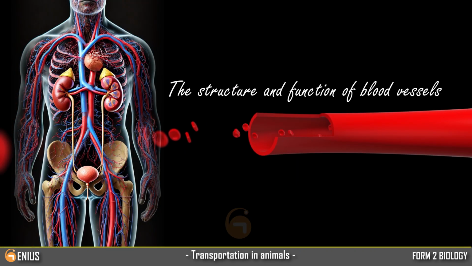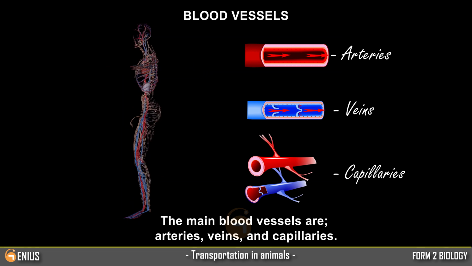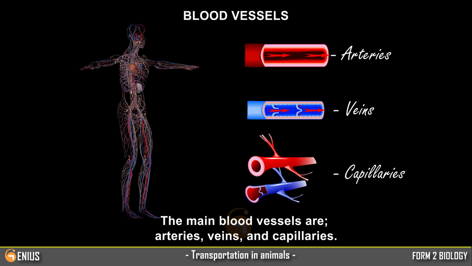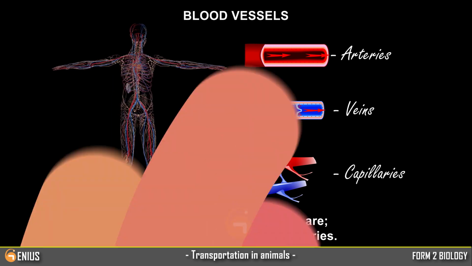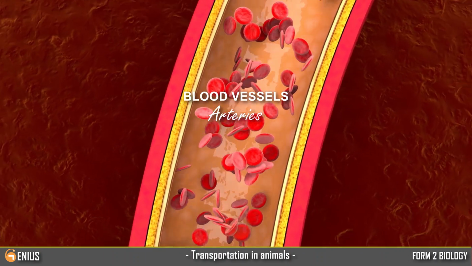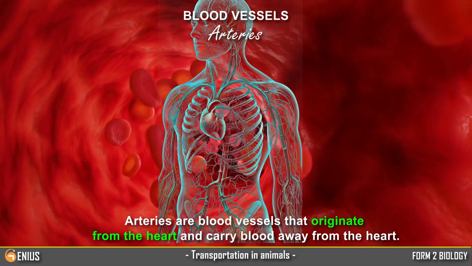The structure and function of blood vessels. The main blood vessels are arteries, veins, and capillaries. Arteries. Arteries are blood vessels that originate from the heart and carry blood away from the heart.